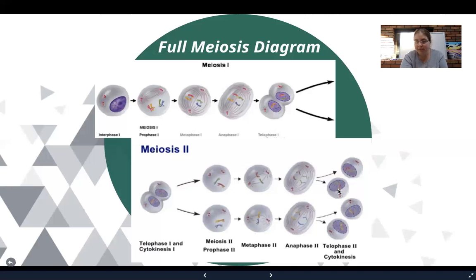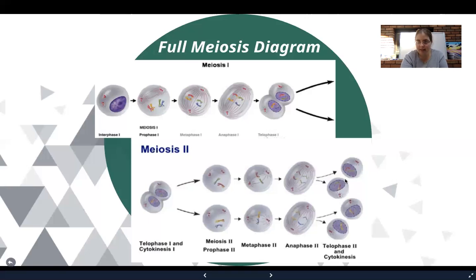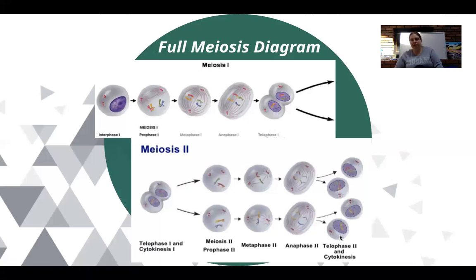And then telophase 2 in cytokinesis, nuclear membrane reforms, spindle fiber breaks apart, chromosomes go back in chromatin form, and then they pop apart. So we now have 4 haploid, genetically unique daughter cells as a result.